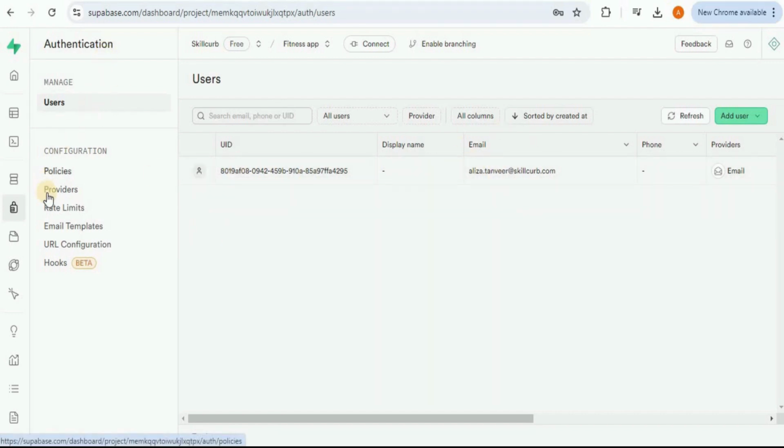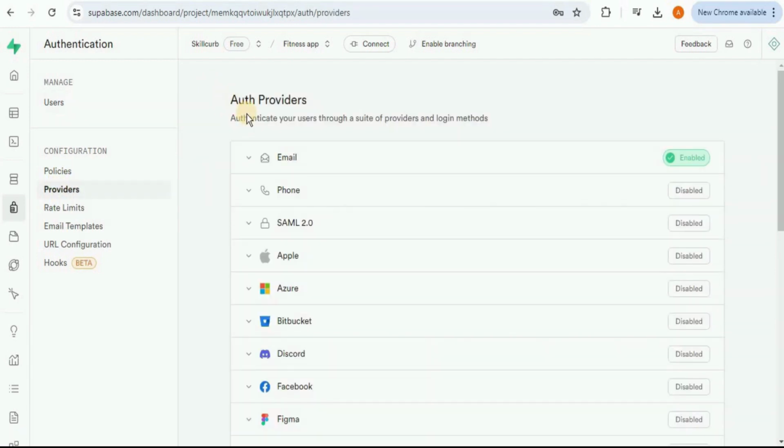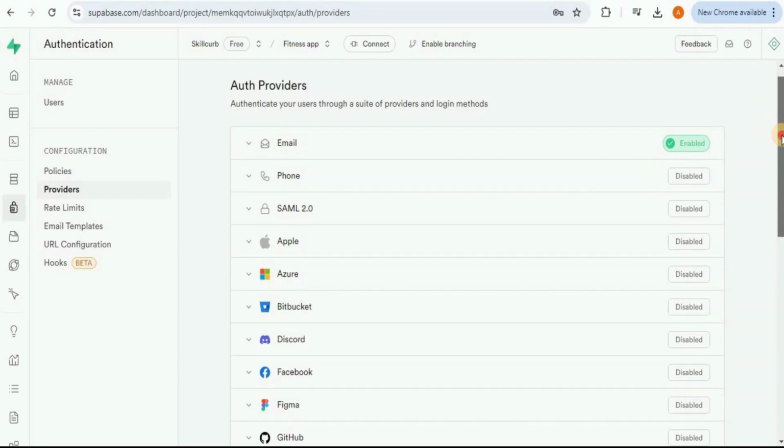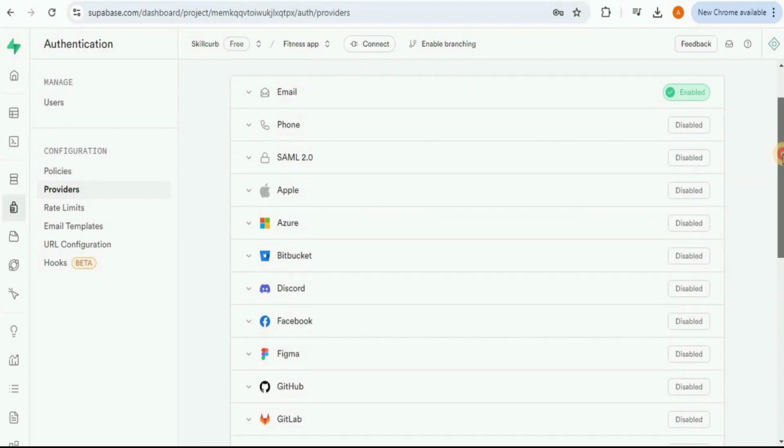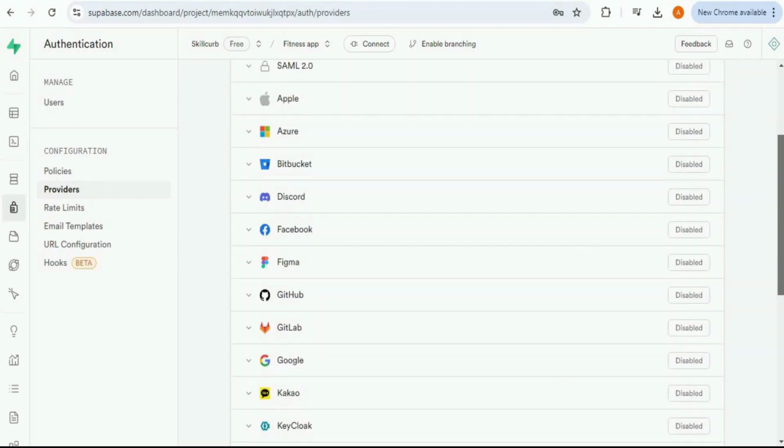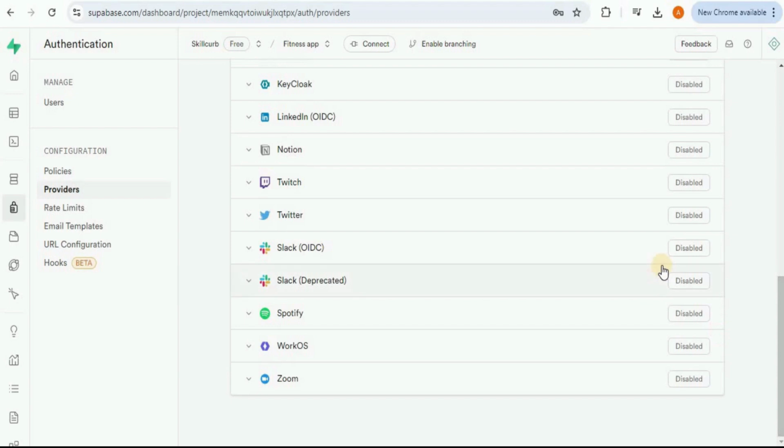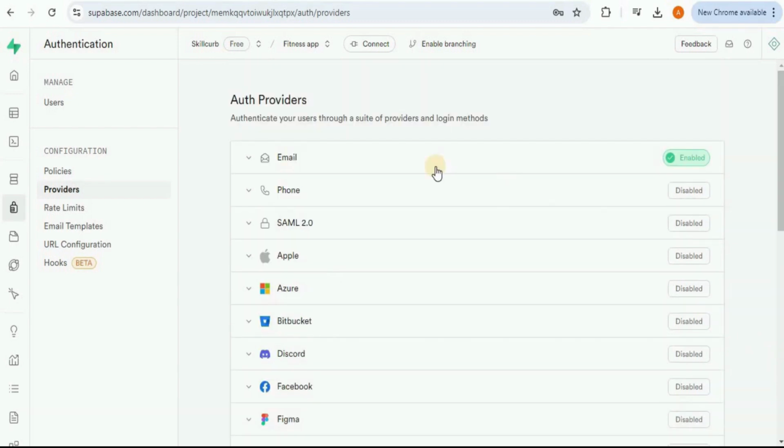Now from here, I have to click on providers. And here it provides you a list of authentication providers that offer different types of login methods. You can see that by default, authentication using email is enabled. But if you want to add authentication using your Apple account, Facebook, Google ID, GitHub, etc., then you simply have to click on the enable button here. But for now, I'm going to go with email only. And then you need to head back to your application.